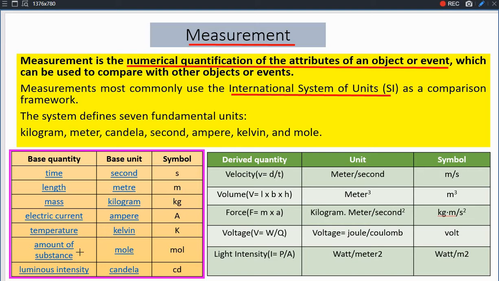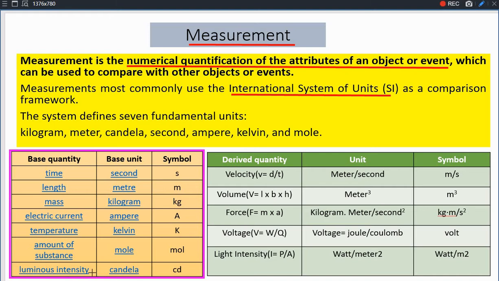And in chemistry, the most useful fundamental physical quantity is amount of substance, which has the unit mole, and its symbol is mol. And the last one, which is used for optical study, for the light study, is known as luminous intensity.